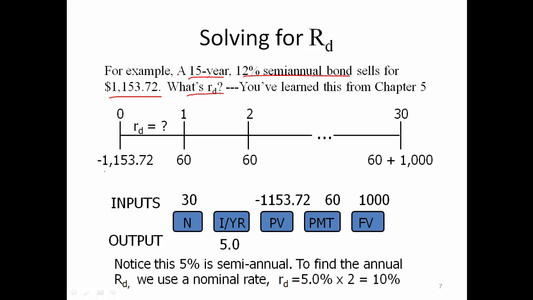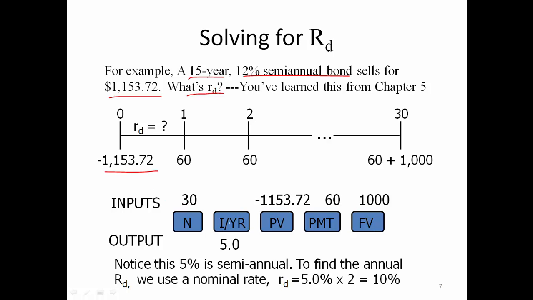We can use 1153.72 as the present value, and we know this bond pays $60 every 6 months, and there will be 30 payments because there are 2 payments each year for 15 years, and after 15 years the bond will pay a final lump sum par value payment of $1,000.